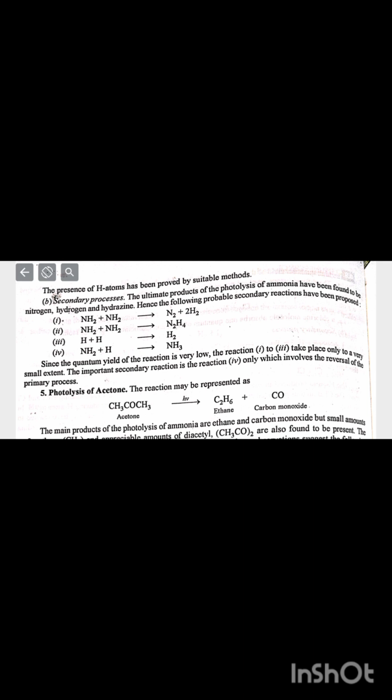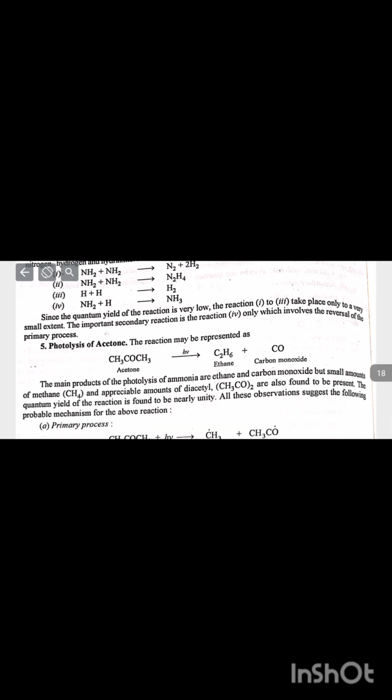Since the quantum yield of the reaction is very low, the first and third reactions take place only to a very small extent. The important secondary reaction is the fourth reaction, which involves the reversal of the primary process.